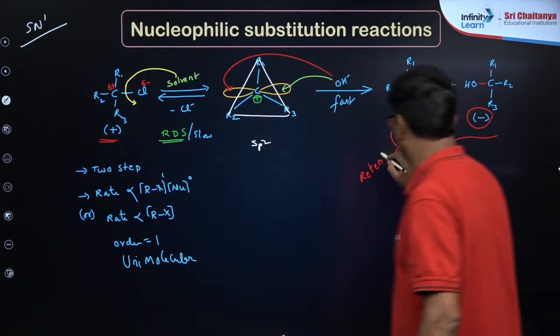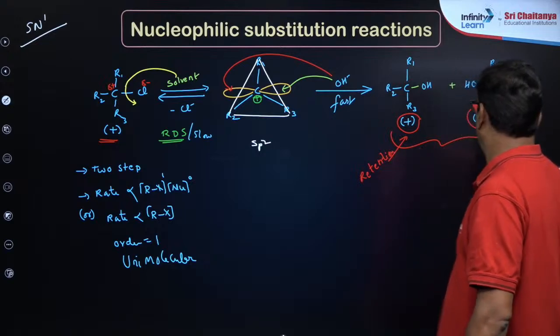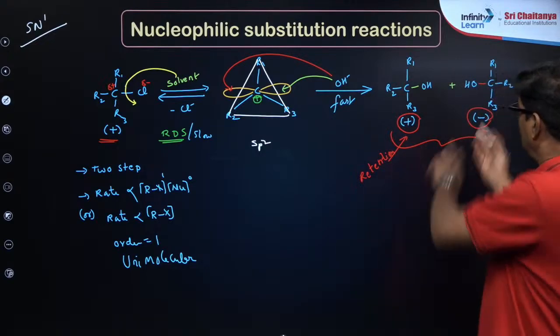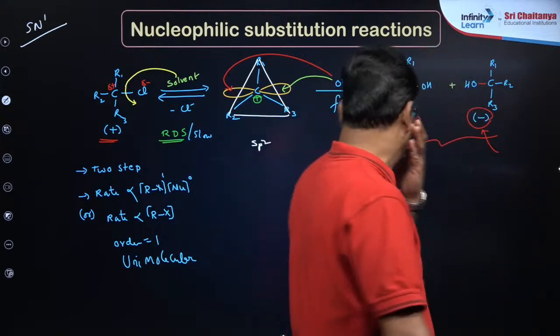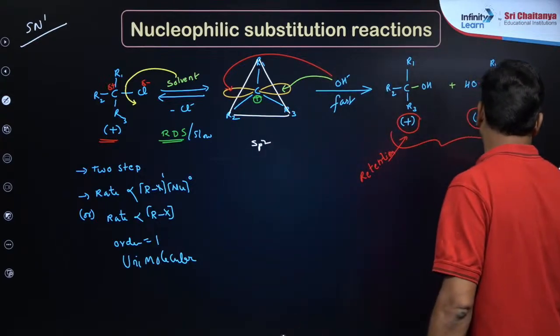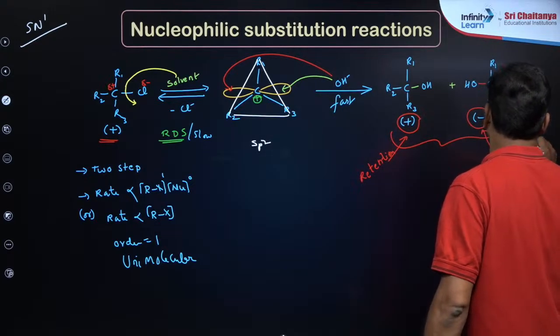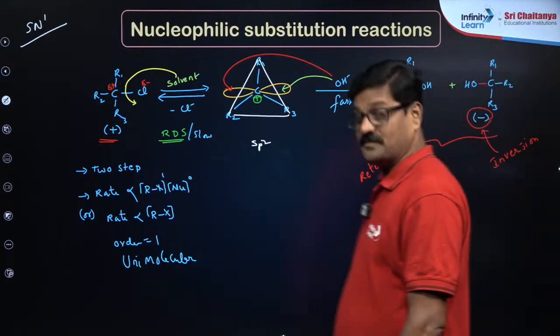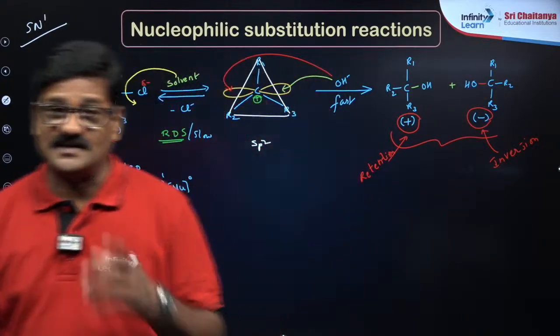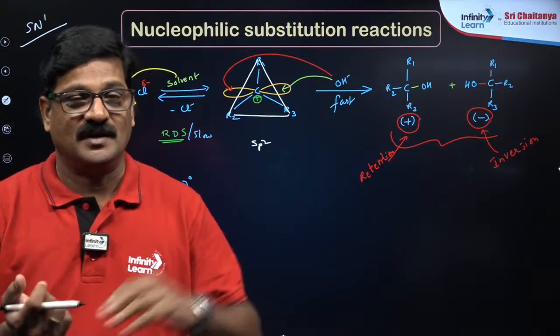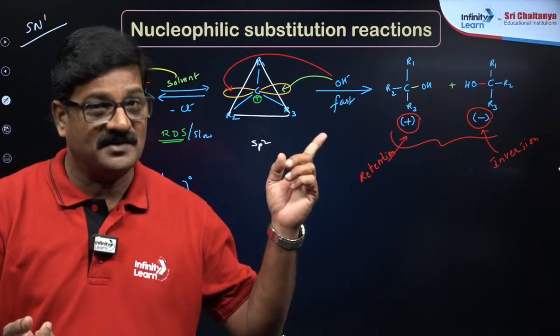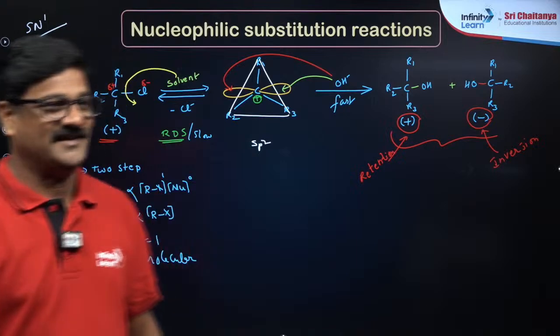This is what you call retention. Whereas you can see reversing of the stereochemistry, that you can say inversion. In SN2 only inversion takes place. Here retention as well as inversion takes place.